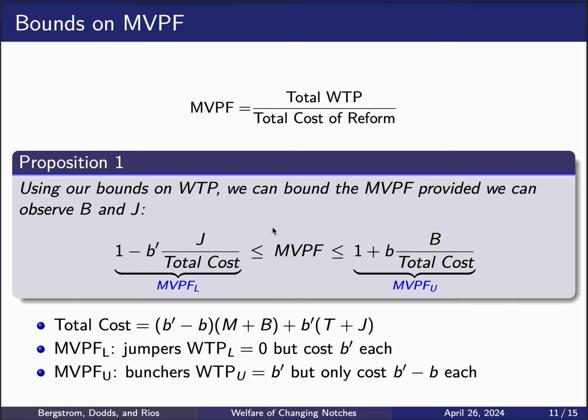So those are all the elements that enter the MVPF, right? Once again, the MVPF is just a ratio between the total willingness to pay and the total cost of the reform. So this means that we can bound the MVPF with these two inequalities. And it's very intuitive to understand where these inequalities come from now, because we know that the total cost of the reform is going to be given by this sum. We're just summing the increasing benefits times the number of households that were eligible both before and after the reform.